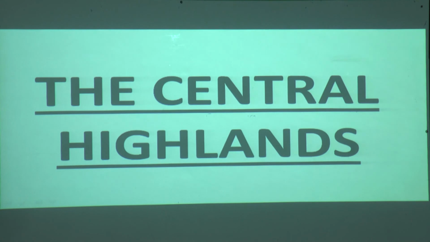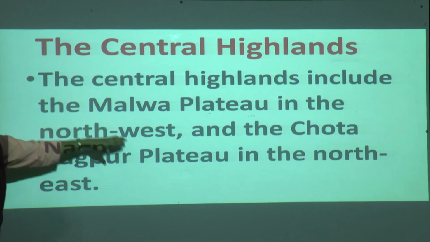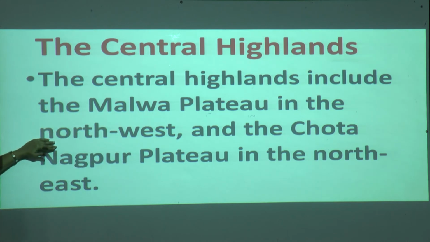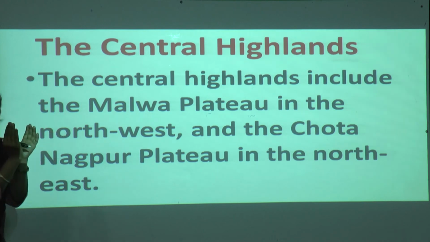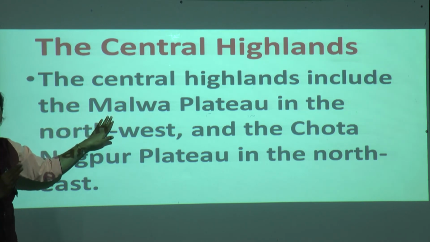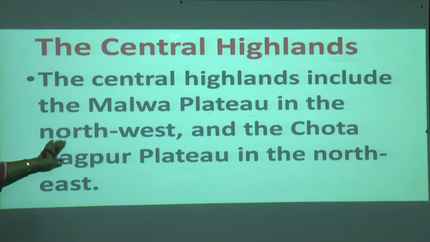Now let us know about the Central Highlands. What is the Central Highlands? The Central Highlands include the Malwa Plateau on the northwest side and the Chota Nagpur Plateau on the northeast side. When we talk about the Central Highlands, it includes the Malwa Plateau on the northwest side, and on the northeast side it includes the Chota Nagpur Plateau.